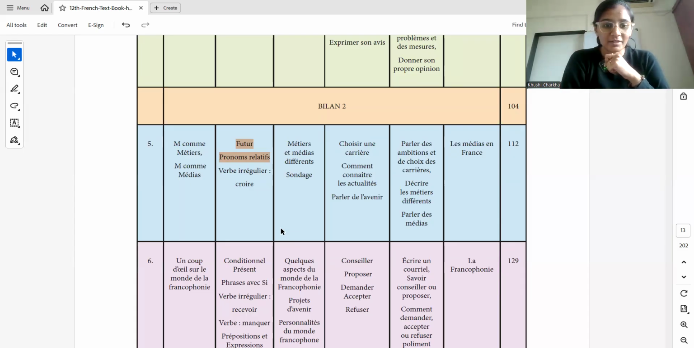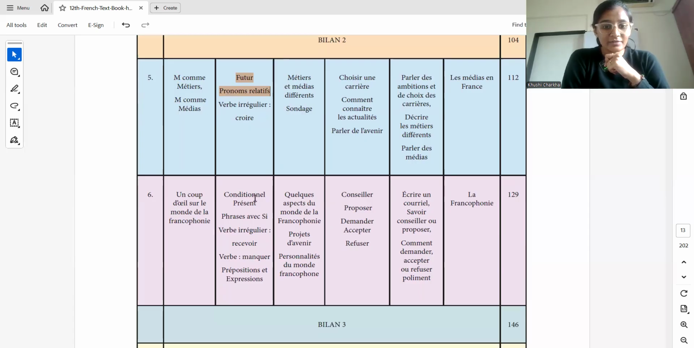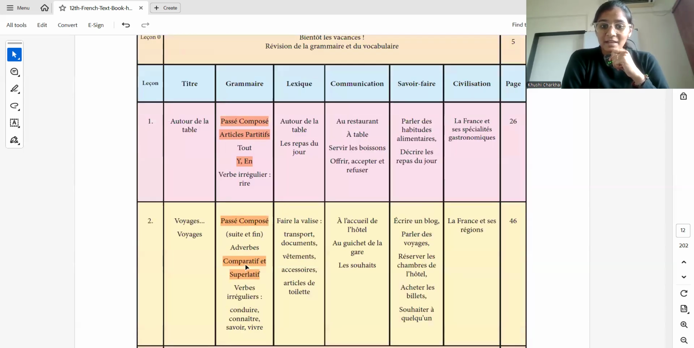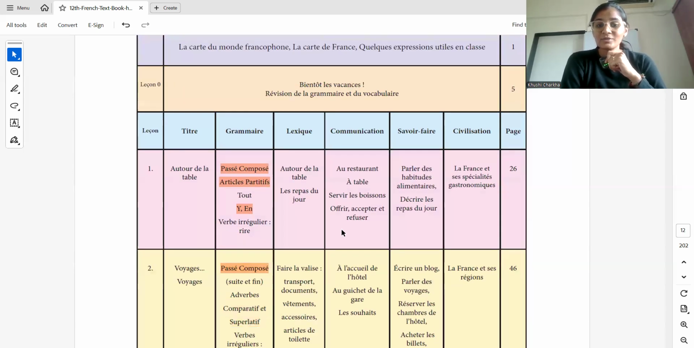That will continue. Then here we have sixth one, conditionnel présent, important again. Phrases avec si, very important. Irregular verbs, make a list. Verb manquer, prepositions and expressions. This is the vocabulary part. These topics I am marking on priority. Do these first and then do the others.